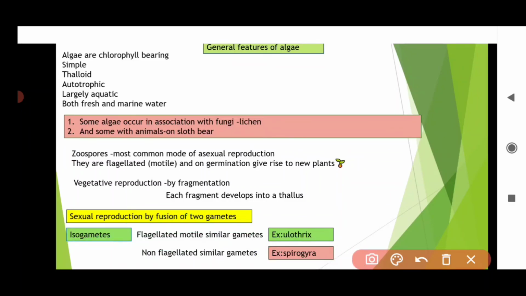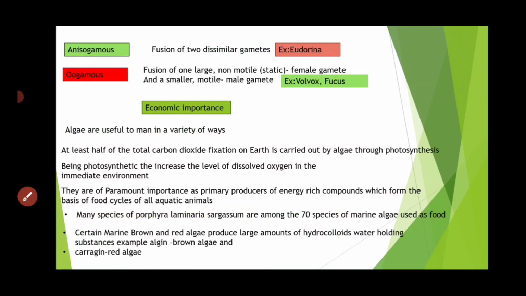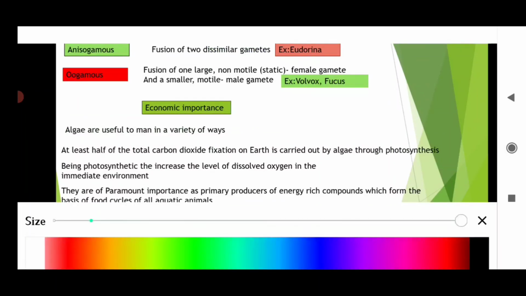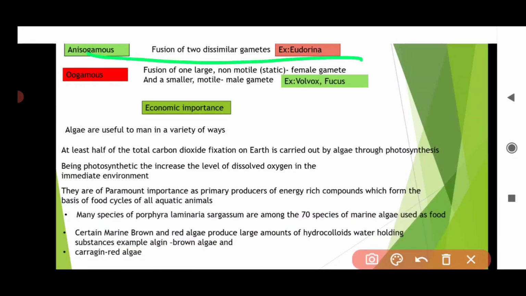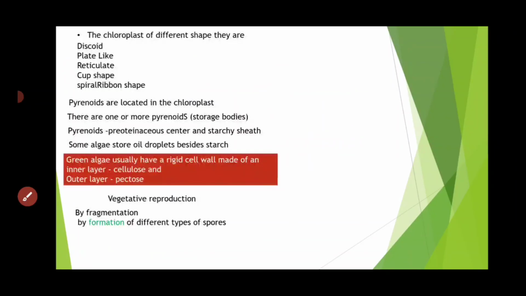Okay, the next thing is zoospores are the most common spores that we have to remember. And the next thing is anisogamous, that is Eudorina, fusion of dissimilar gametes. Volvox, Fucus, oogamous. And next, first we will see all algae, then economic importance.